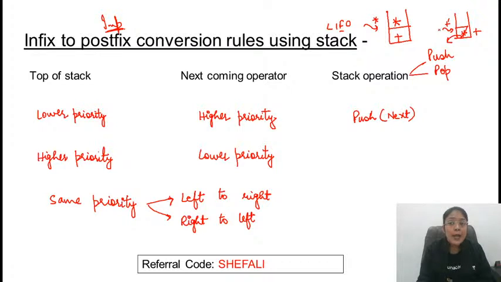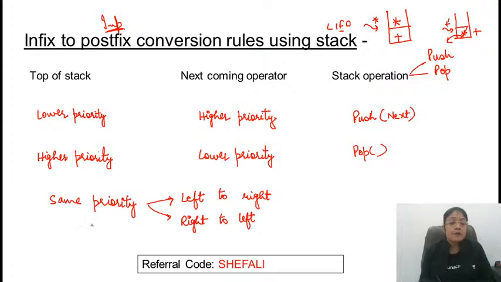So if a lower priority operator is coming on top of a higher priority operator, which operation will be performed? It will be the pop operation. Are you following this concept?